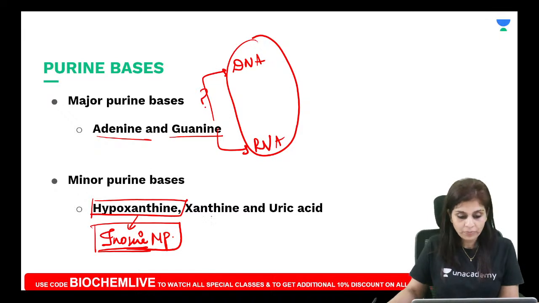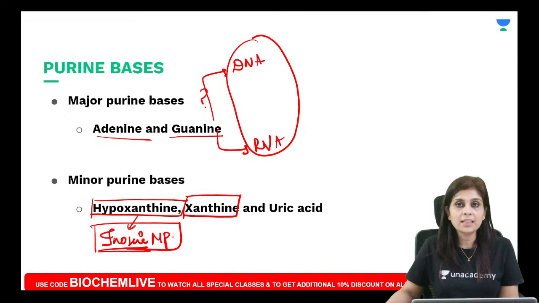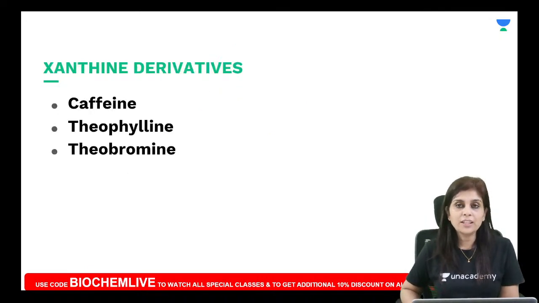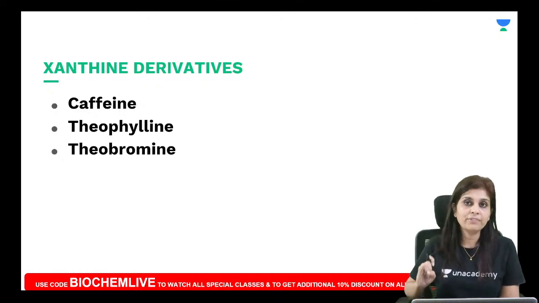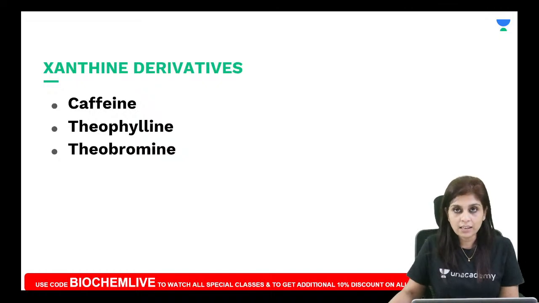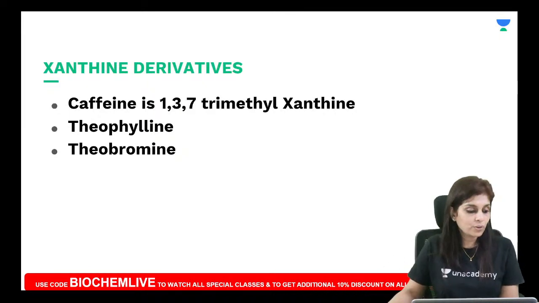Good. Now, what is the significance of the second minor purine base, xanthine? Have you heard of caffeine, theophylline, theobromine? Caffeine is found in coffee, theophylline is the bronchodilator, and theobromine is found in tea. All these 3 are derivatives of xanthine. Caffeine is 1,3,7-trimethyl xanthine. You don't have to write anything; I will be providing that in the PDF.